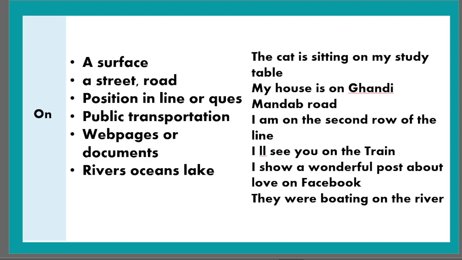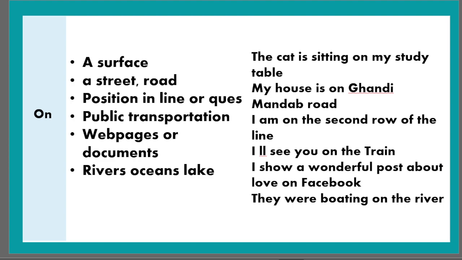So train is a medium of public transport. It's a public vehicle. So when we talk about public transport or transport vehicles, we use the preposition on.